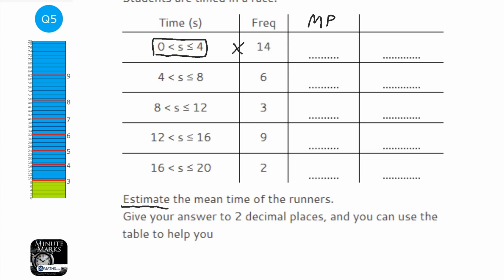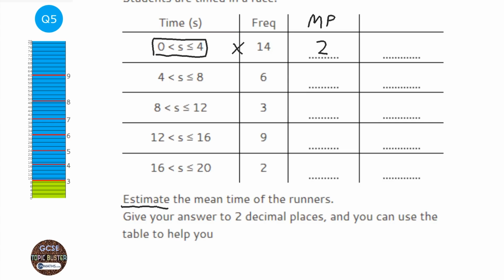If we assumed all those numbers were 0, then it would probably be ridiculously small. If we assume they were all 4, again it would be too high. So we assume that all those are 2 because it's right in the middle of the group, and chances are that most of them are closer to 2 than 0 or 4.